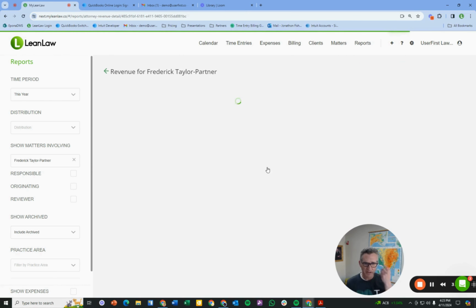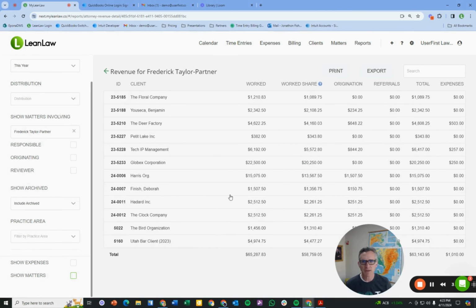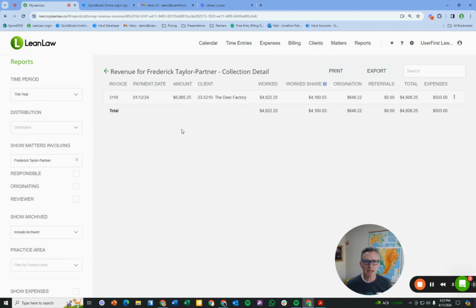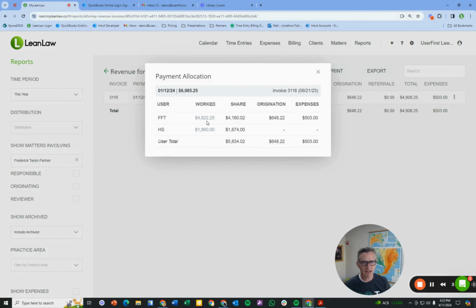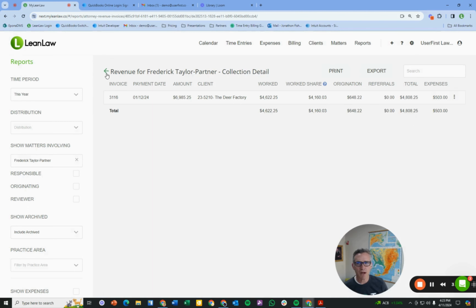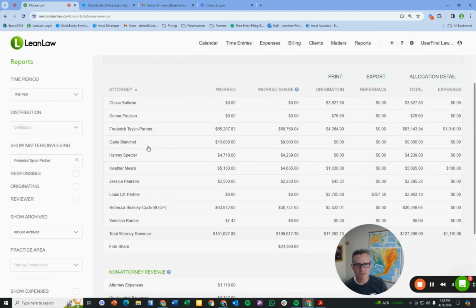If we click into that, Fred's asked the question, well, what clients and or matters made up this money? So I can quickly see the Florence Company and that same logic there. I can go one step further and drill in and actually see the payment. So this invoice was 3116, $6,900, and this is what Fred made on that. All the way down to seeing, well, how was that detail across multiple users? So there's that 4,600 for Fred. Well, HS, which is Harvey Specter, also made 1,800 bucks on that payment there. So our compensation tracking is real time, and it allows you at the firm level to see all of the collected revenue.